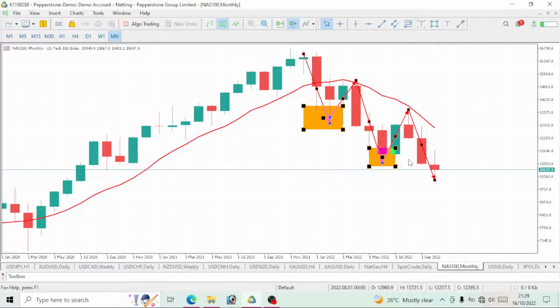So as long as we see an increase in interest rates, let's go to the fundamental aspect of it. As long as there will be an increase in interest rates and they don't cut interest rates, then we will continue to see this Nasdaq 100 fall. The reason is that a lot of stocks will fall, and many of these stocks are in our Nasdaq 100, so once they start falling, then definitely we would see a fall on our Nasdaq 100. One of the reasons why stocks tend to fall is that it becomes more expensive to borrow once they increase interest rates.